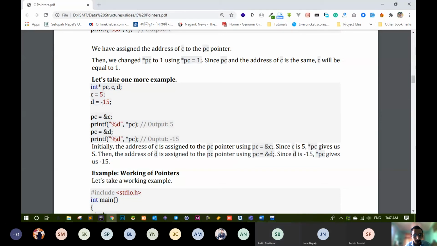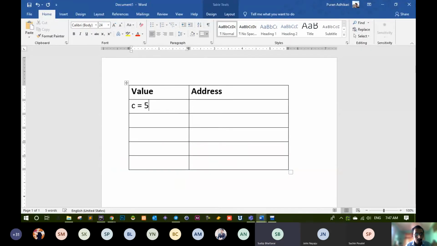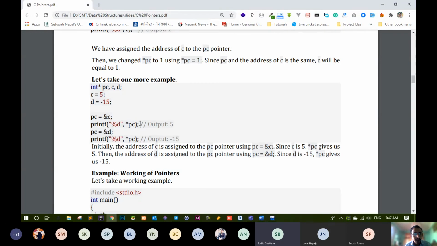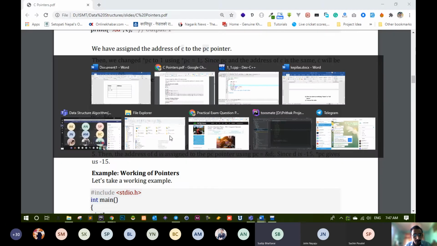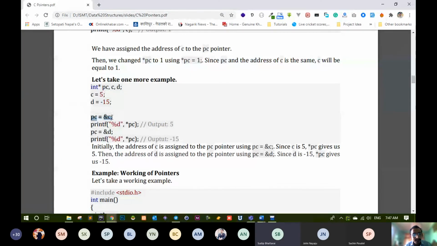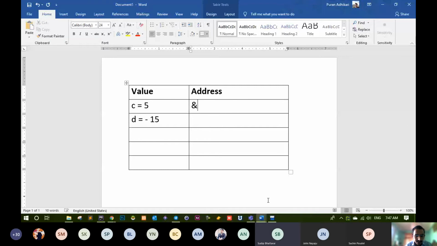So what is the value now? C equal to 5 is a value. Now D equal to -15 is another value. Now what we did: PC equal to ampersand C. We have a pointer PC, and it stores the address of C. That means PC equal to ampersand C.